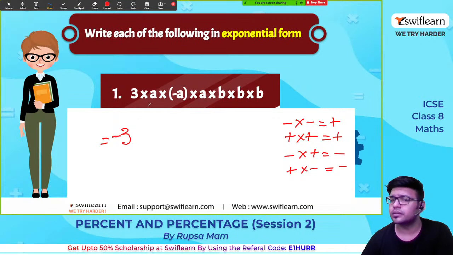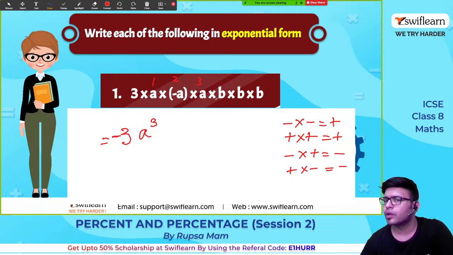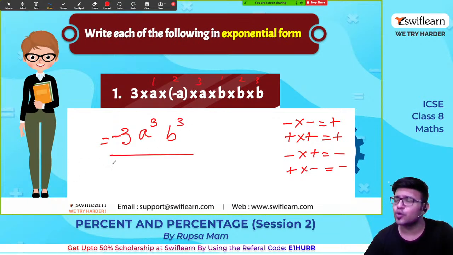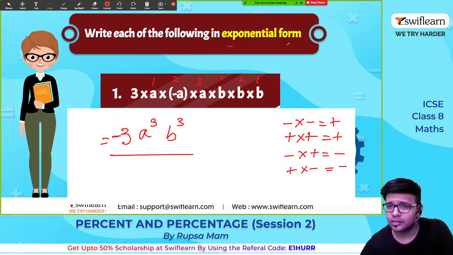Now the variables. Let us take the first variable a. How many times has the variable been used? 1 time, 2 times, 3 times. So it is a cube. And the variable b, how many times is it used? 1 time, 2 times, 3 times. So b cube. This is the answer: minus 3 a cube b cube. So this is the form. We have written it in exponential form.